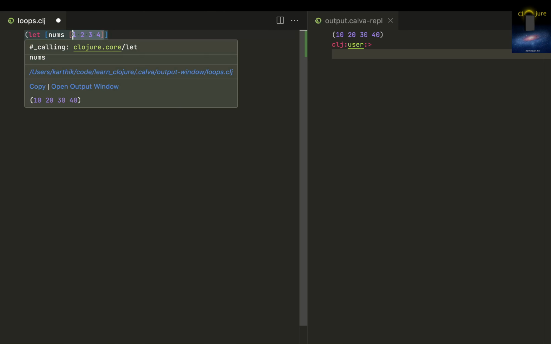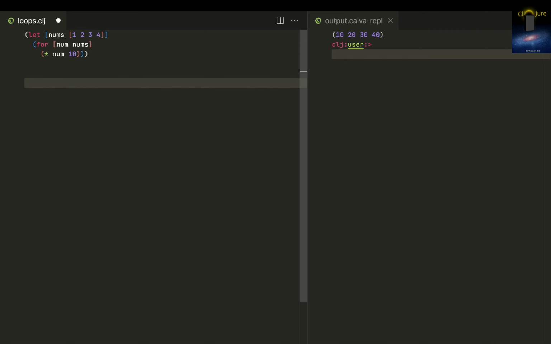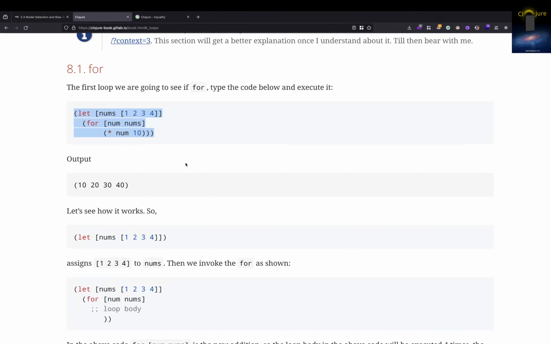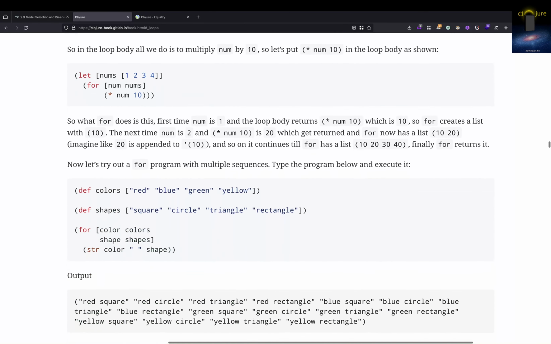Even though nums is given as a vector, it doesn't mean that Clojure will return it as a vector. Don't think like that. It'll always return you a list. So that's how it works. This is a very simple explanation.